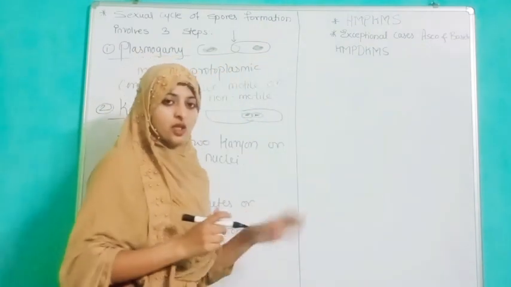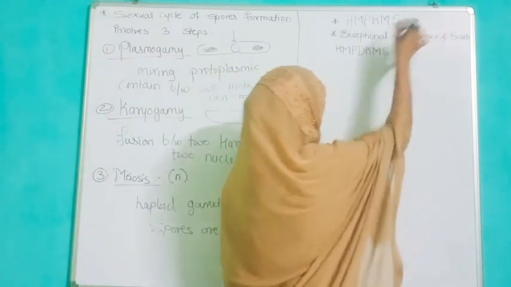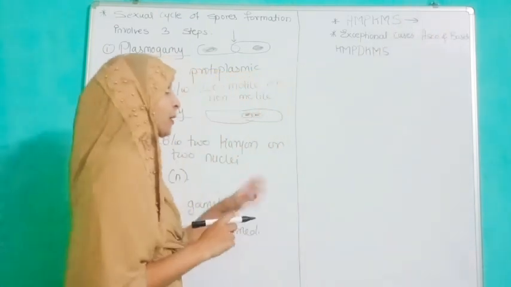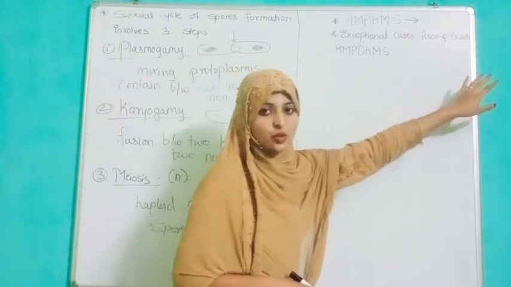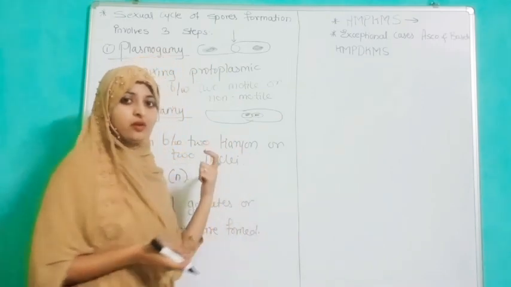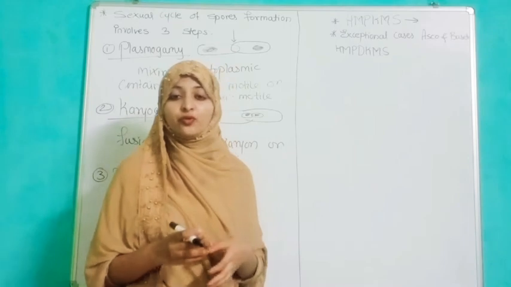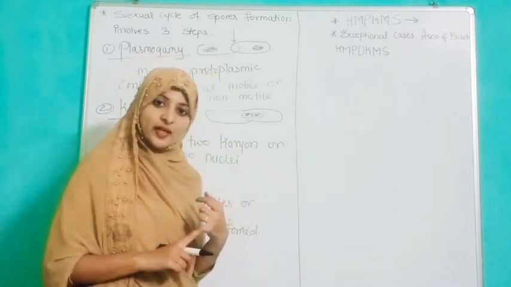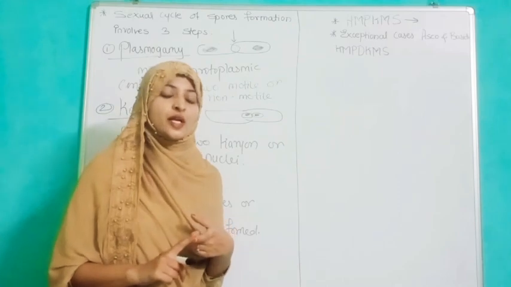Here we have seen the short form of normal sexual reproduction, but there is an exception in the case of ascomycetes and basidiomycetes. When we look at the further classification of kingdom fungi, we know that it is sub-classified into four different groups: Phycomycetes, Ascomycetes, Basidiomycetes and Deuteromycetes.